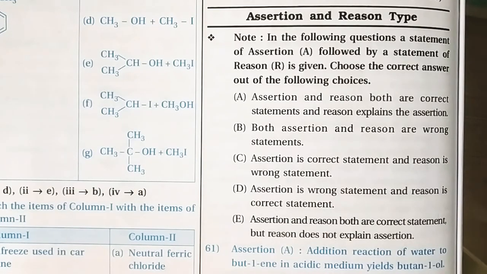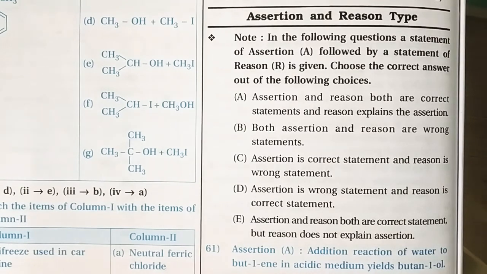Hello students. Today is the last session of our Unit 11, Alcohols, Phenols and Ethers. As we know, in our last session we continued our journey in the NCERT Exemplar and completed 60 questions and their solutions. Today we start with question number 61, and this is an assertion and reason type.